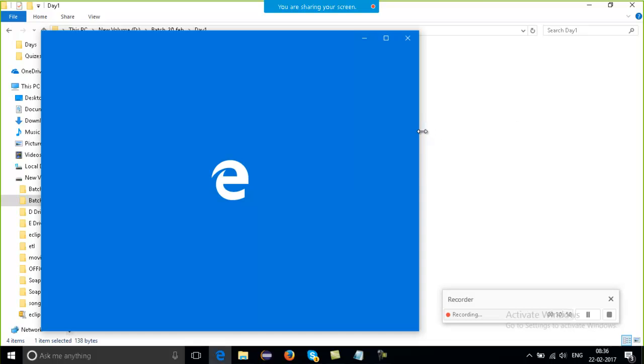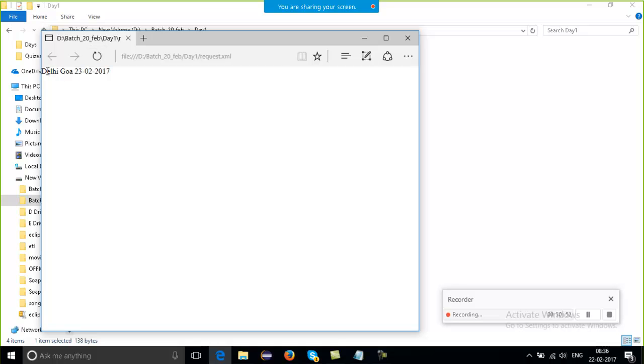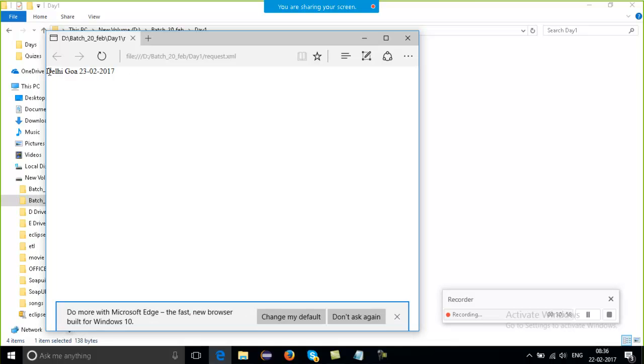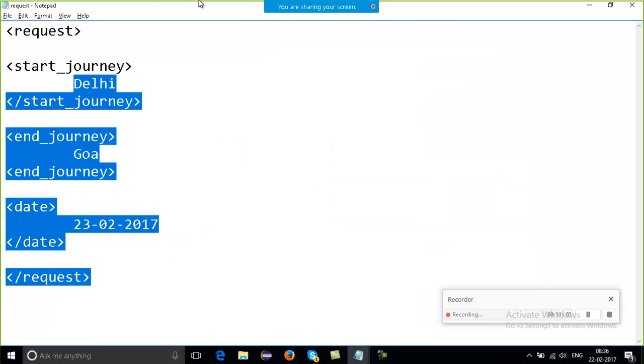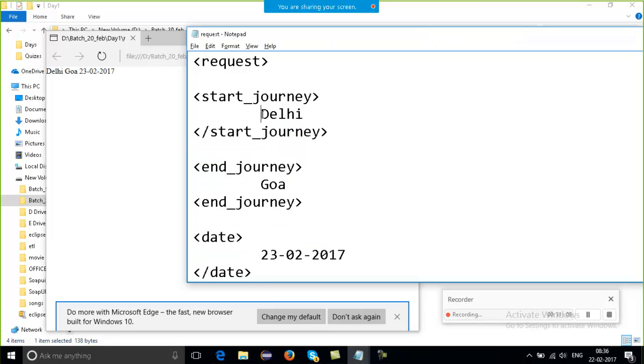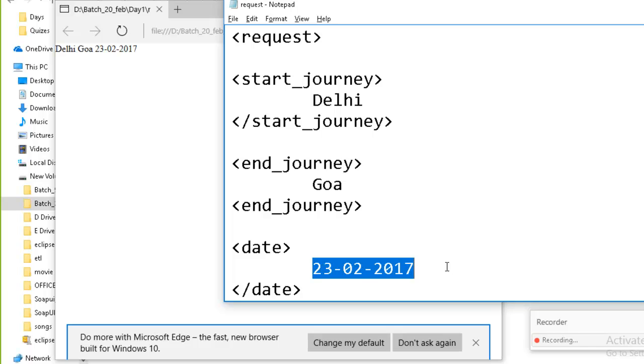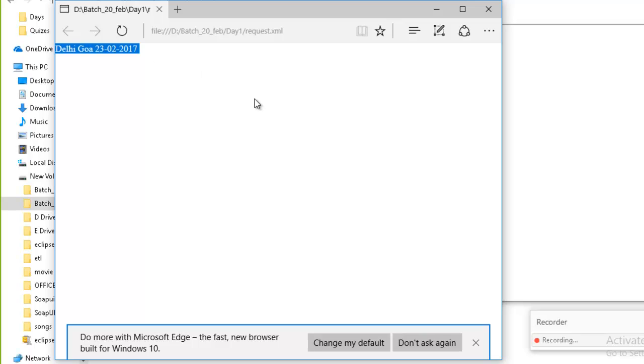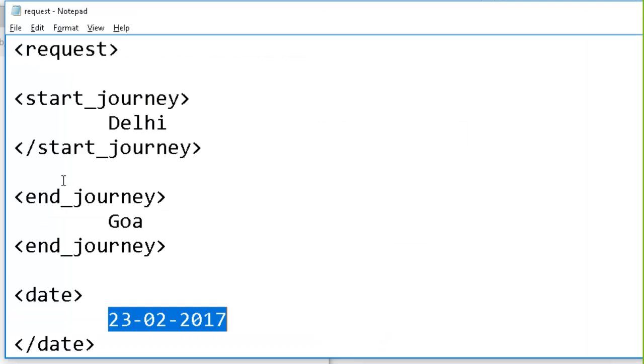Say if I want to open it with this only, what I'm getting is the complete thing. Is it fine? Delhi, Goa, only the values which I'm getting over here. These all are coming from where? From here. It's Delhi, Goa. The values which I'm getting within the browser. So the thing which I did with the extension .xml is going to be viewed like this. Okay, is it fine? So this is the thing which I'm getting for my request.